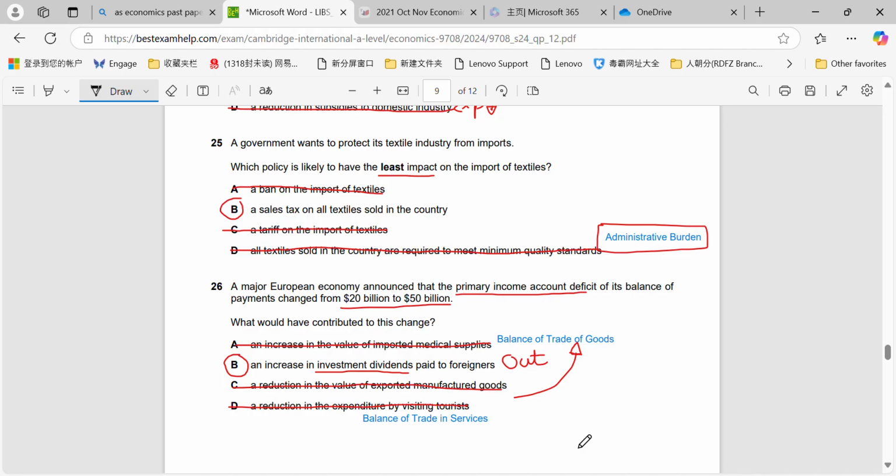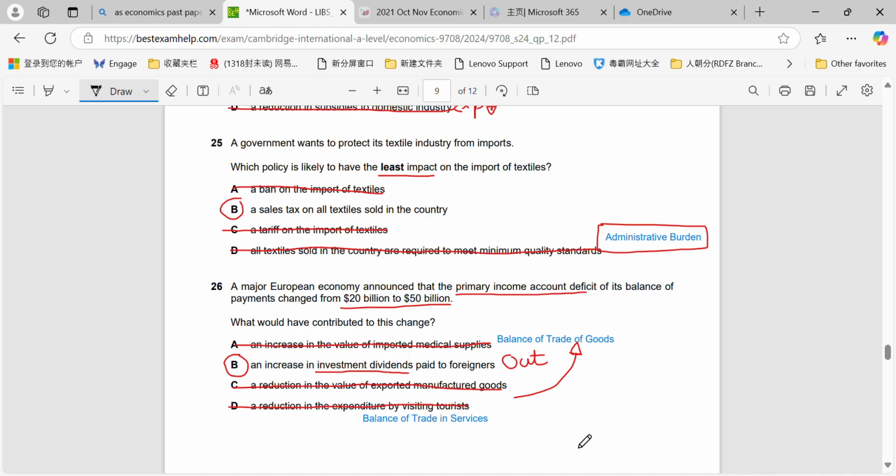An increase in investment dividends paid out to foreigners, so that's money that's leaving the country. It's an outflow. Essentially, which means that it would help to increase the deficit on the primary account, because that is where investment dividends are included.